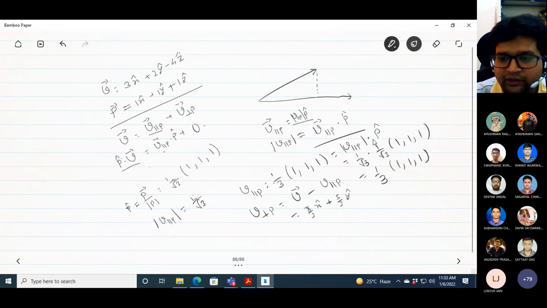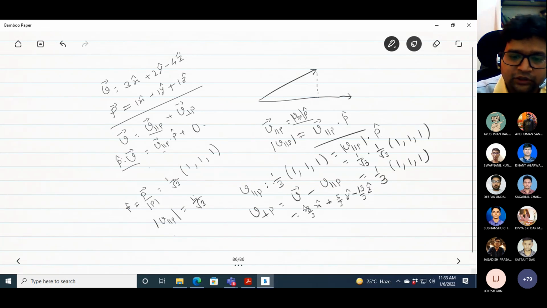So it is basically multiplication, right? Because of that, this 1 by square root of 3 and 1 by square root of 3 are multiplied. So that's why it is basically 1/3. And then minus 4 minus 1/3 means 12 minus 1 is 11, so minus 11 by 3.